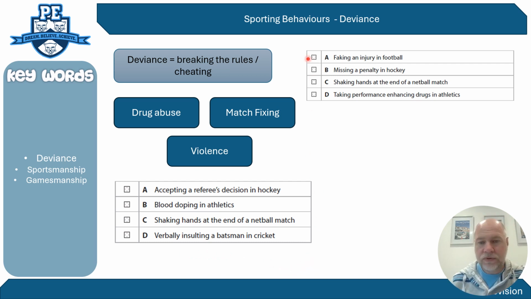Faking an injury in football, missing a penalty, shaking hands at the end of the game, and taking performance-enhancing drugs. And you can see the theme of performance-enhancing drugs as deviance. Faking injury would be more gamesmanship. Missing a penalty in hockey, well, it's nothing, it's just missing it. And shaking hands is your fair play.